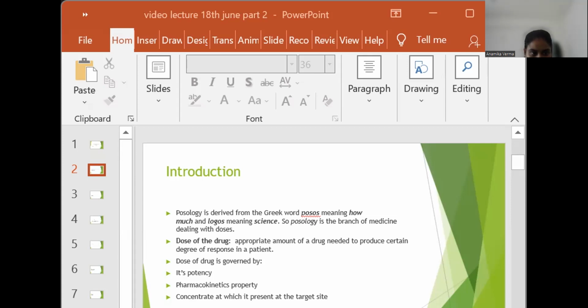Route of administration. Intravenous doses of drugs are usually smaller than the oral dose. The onset of drug action is quick with the intravenous route, and this may enhance the chances of drug toxicity.